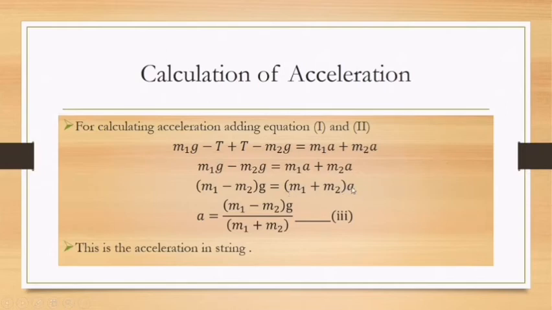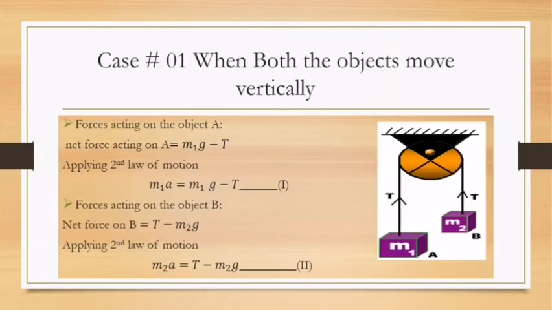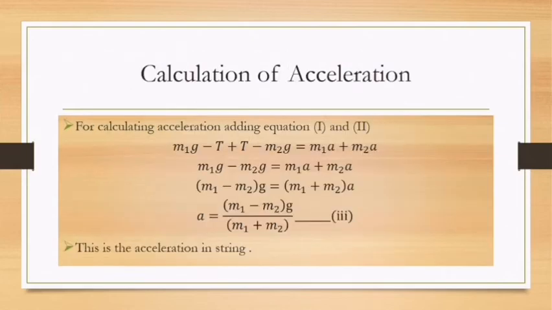So we are going to calculate acceleration. M1 plus M2 is multiplying with acceleration, then we move this quantity to the left-hand side, where it is divided. So A is equal to M1 minus M2 into G divided by M1 plus M2. This is the acceleration produced in the string when the mass M1 moves downward and M2 moves upward. It is equal to M1 minus M2 divided by M1 plus M2, into G.